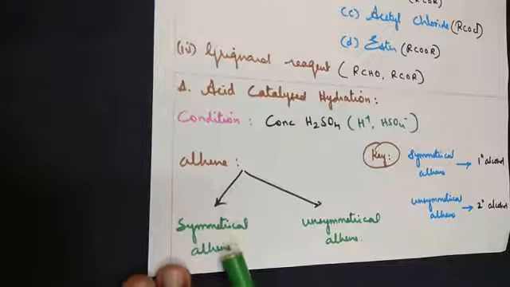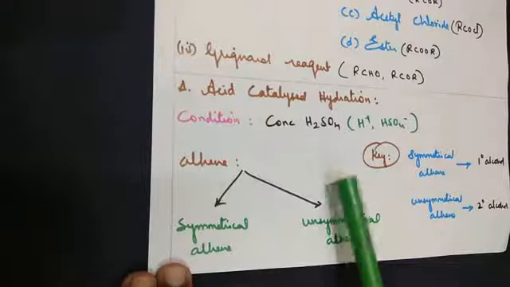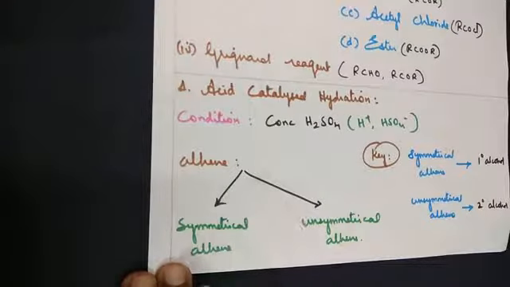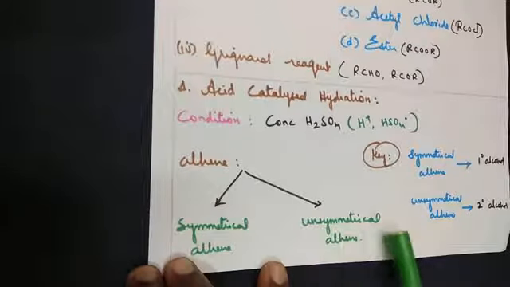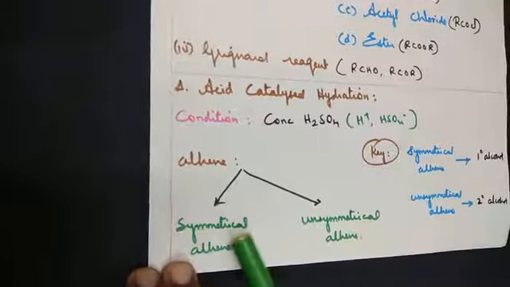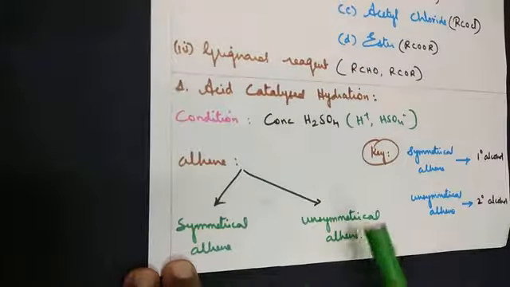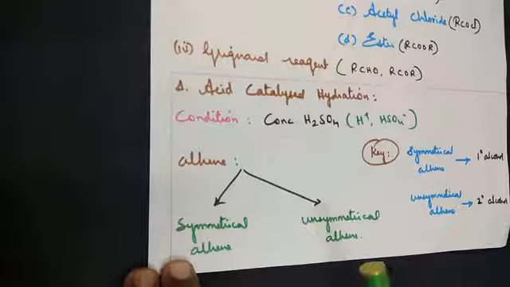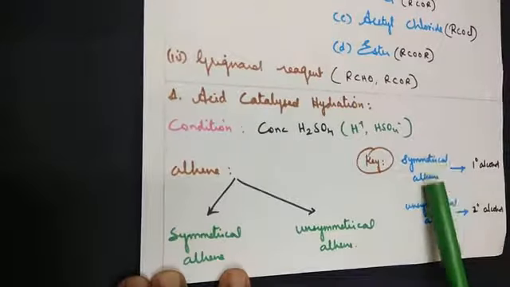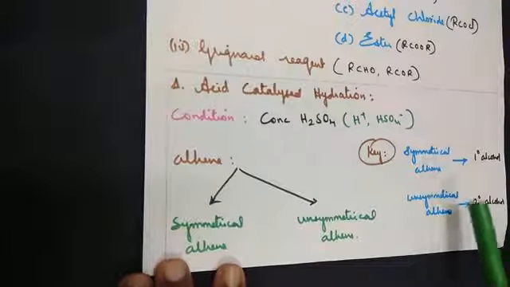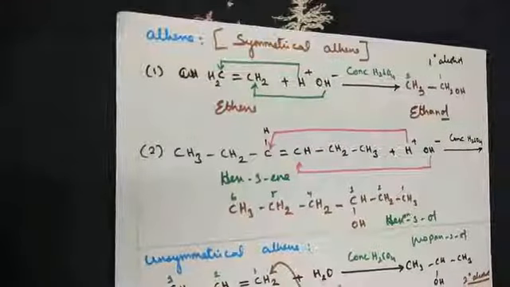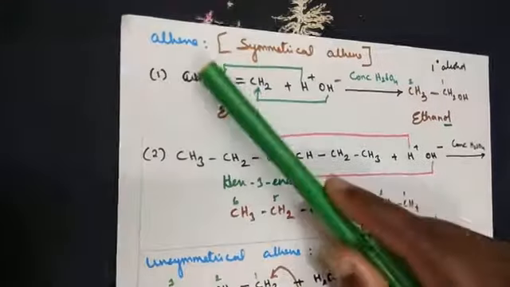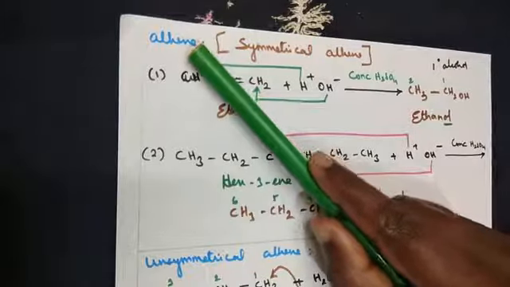So, symmetrical alkene, when you say, the number of carbon atoms on either side of the double bond will be equal. When you say unsymmetrical alkene, the number of carbon atoms on either side of the double bond will not be equal. One more clue, symmetrical alkene gives rise to primary alcohol. Unsymmetrical alkene gives rise to secondary alcohol. So let's move on with the example directly. As I told you, under acid catalyzed hydration, we are preparing alcohol from alkene. So under that we have two categories.